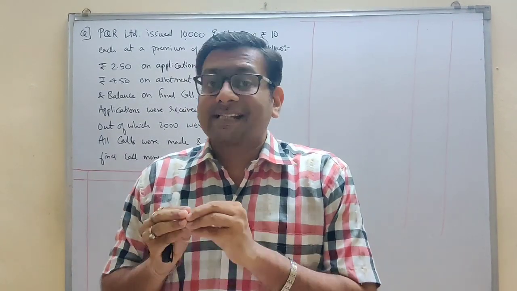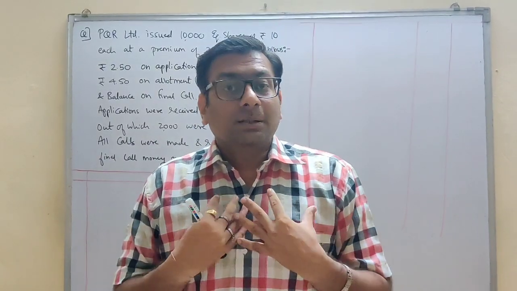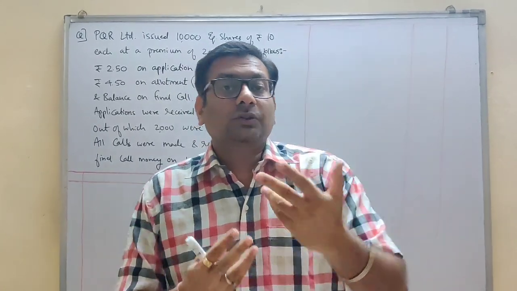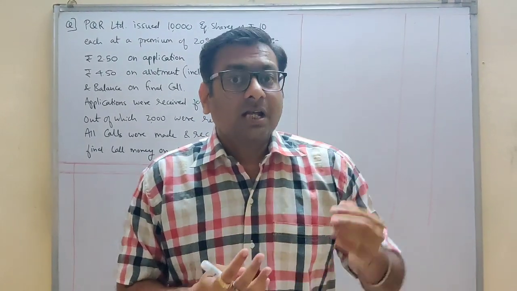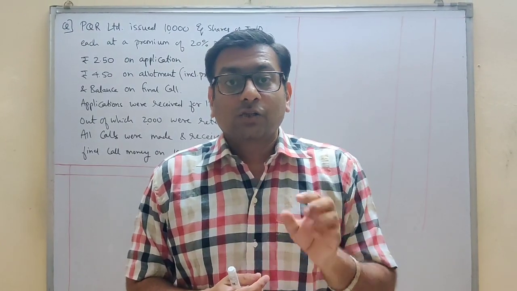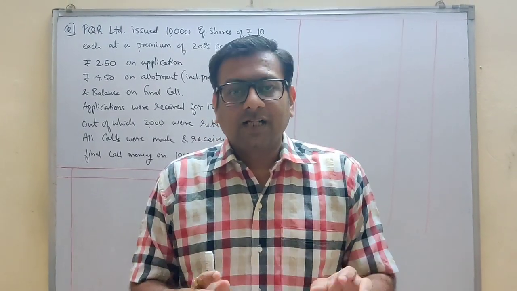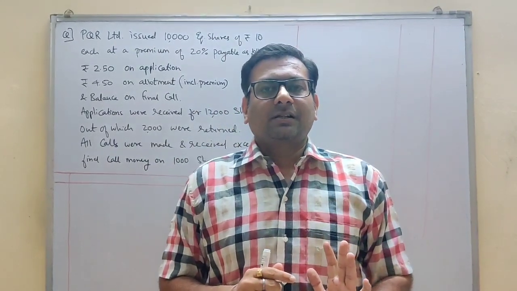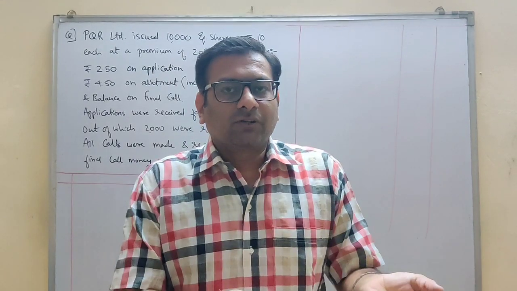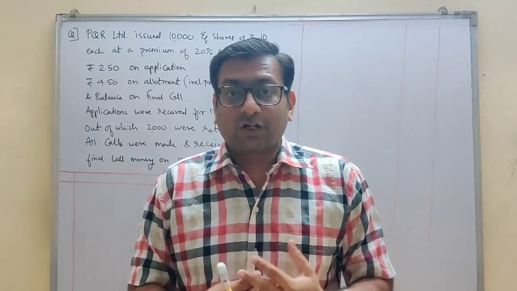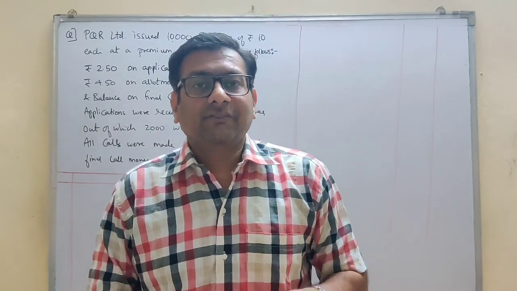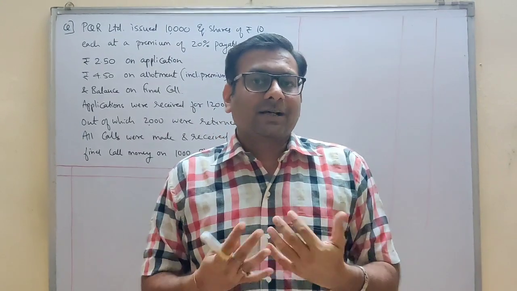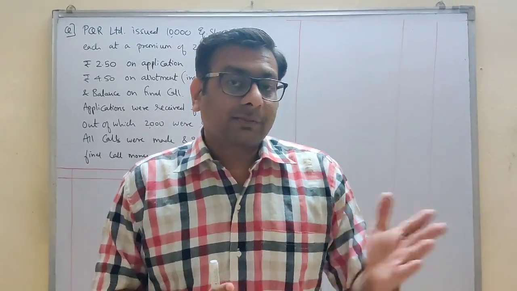As per the Companies Act 2013, a company can't allot more shares over and above the offer. In our example, the company offered 1 lakh shares, so that is decided. It's very clear. The company can't allot more than 1 lakh shares. This is the rule. Whatever is offered is the maximum which the company can allot. So if the company receives extra applications, they can't allot those shares. So in our example, the company can allot a maximum of 1 lakh shares.